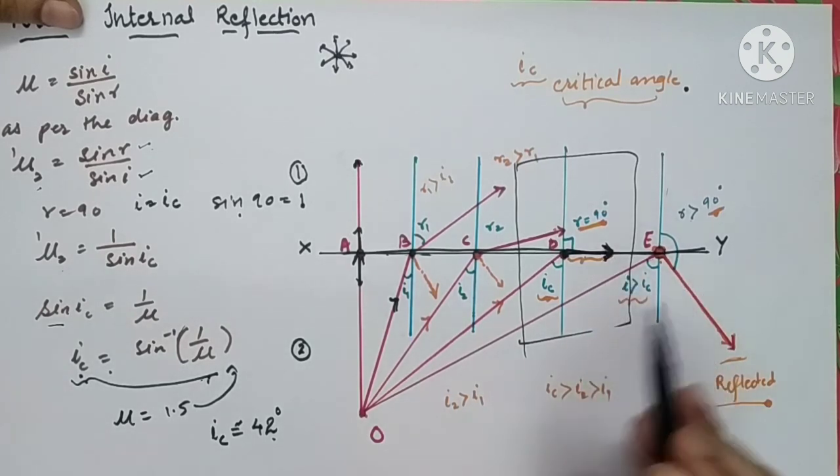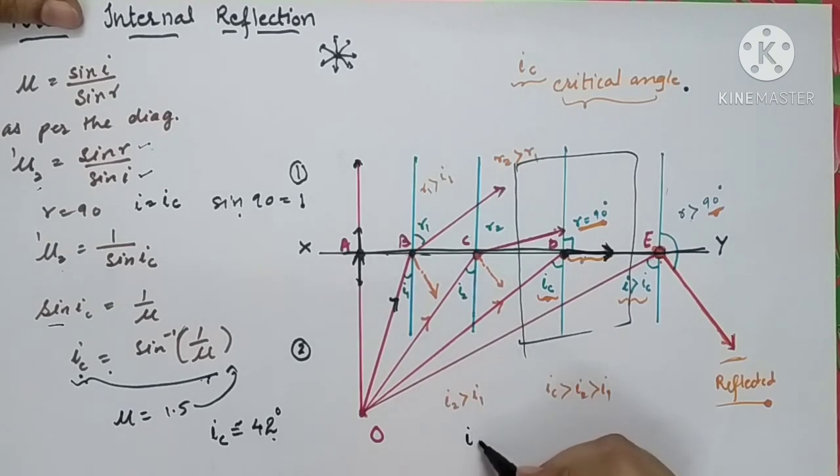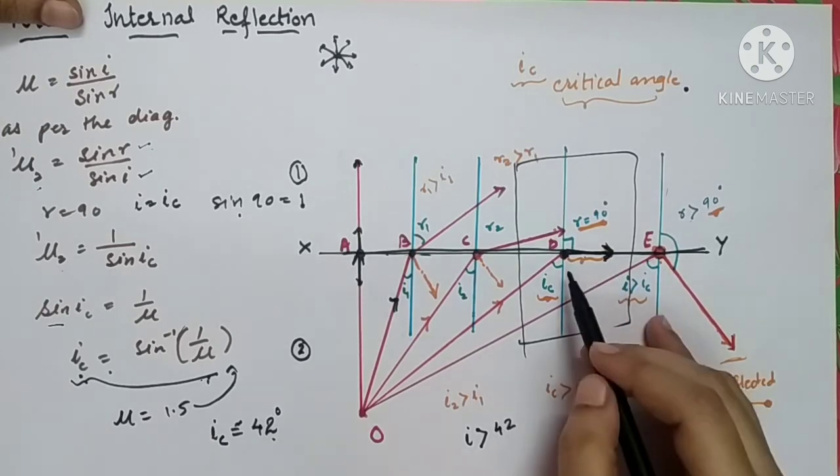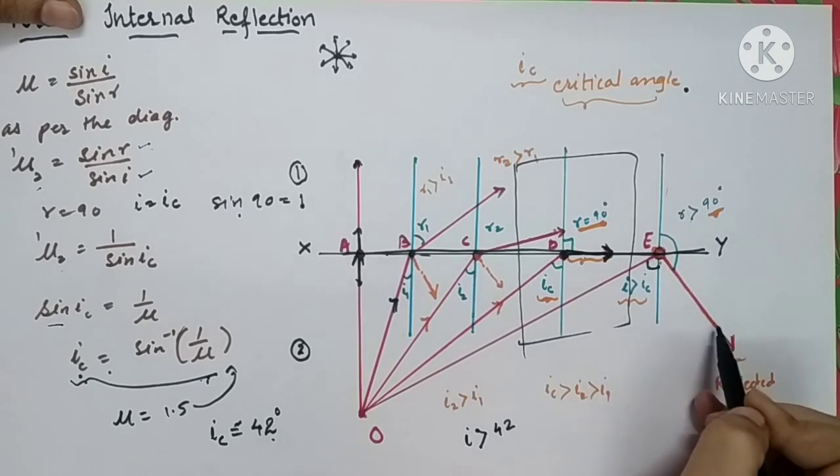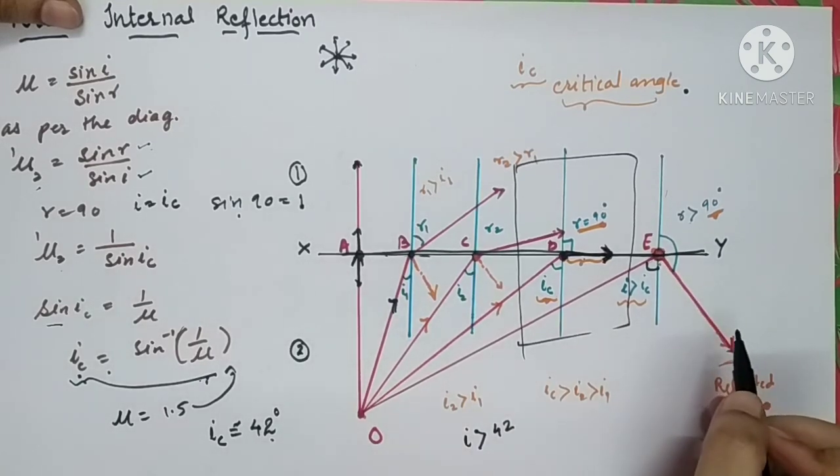And whenever the angle of incidence inside the denser medium is greater than 42 degrees, all the light rays will remain inside the denser medium itself.